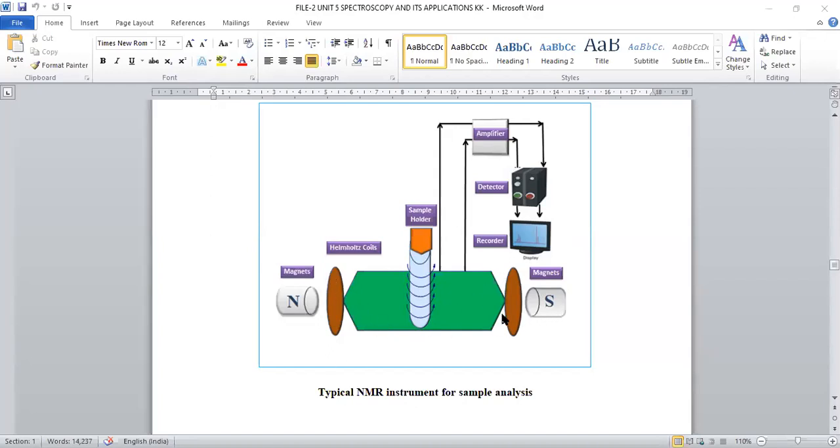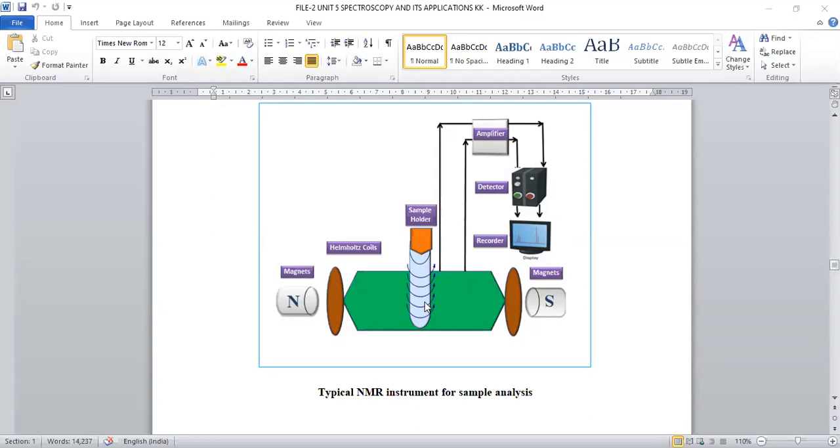Here we have Helmholtz coils, which disperse the external magnetic field around this cuvette where we are holding the sample. Whenever radio frequency and magnetic field are both applied, the sample experiences flipping of protons.